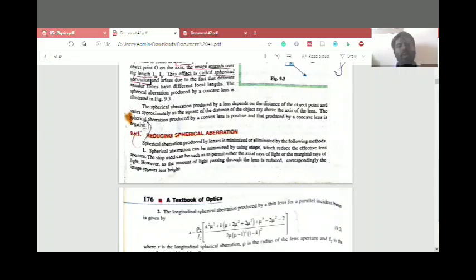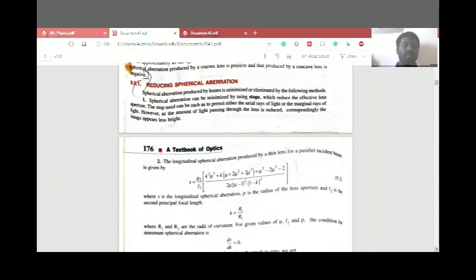Reducing spherical aberration. The spherical aberration produced by a lens is minimized or eliminated by the following methods. First of all, minimizing using a stop. How to minimize? Using the stop method. The stop used can be such as to permit either the axial rays of light or the marginal rays of light. However, the amount of light passed through the lens is reduced.